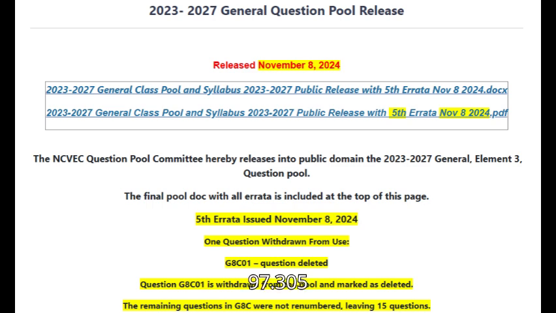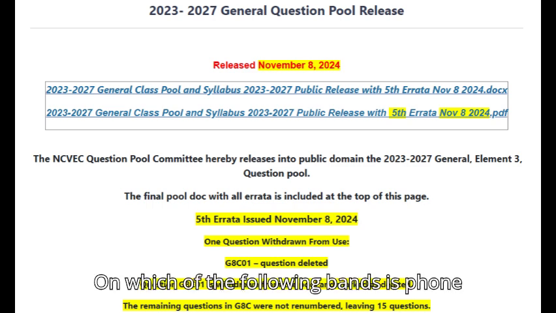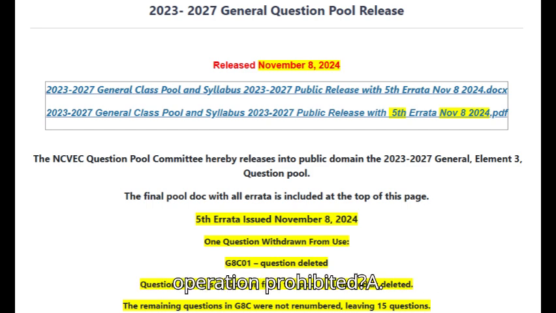G1A02B. 97.305. On which of the following bands is phone operation prohibited? A. 160 meters. B. 30 meters. C. 17 meters. D. 12 meters.